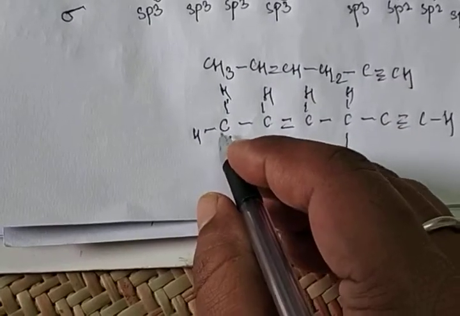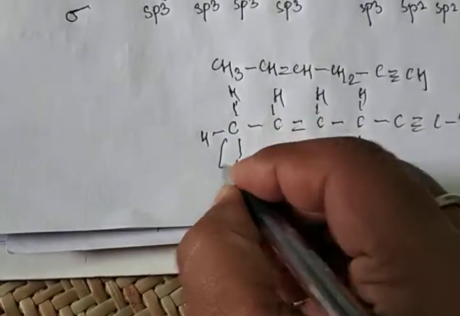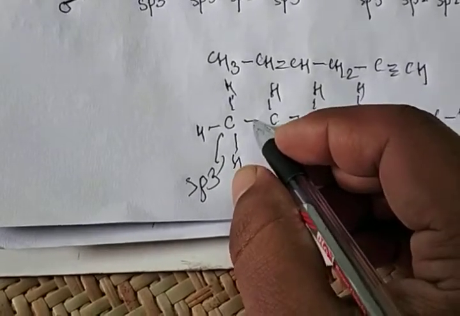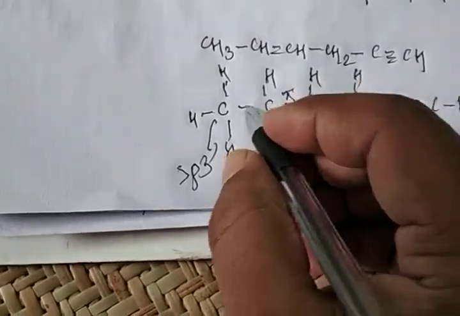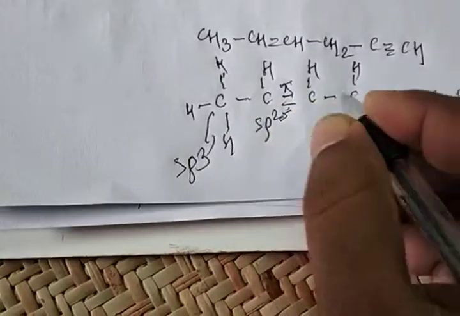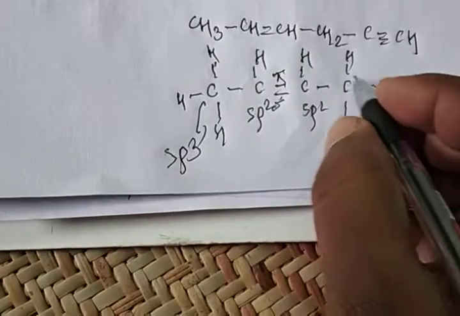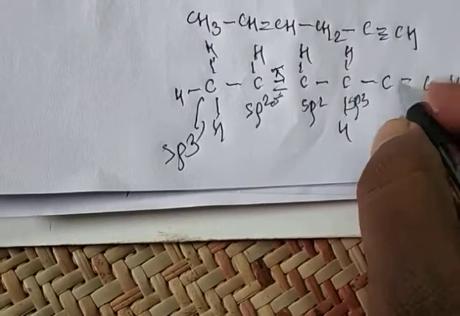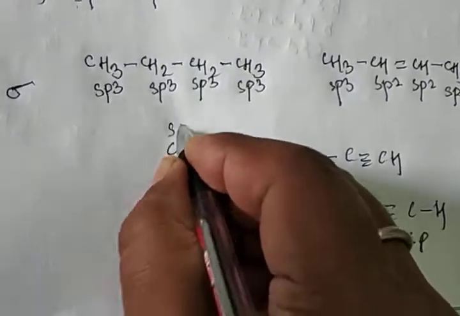So check the first carbon. There are 4 sigma bonds: 1, 2, 3, 4. This carbon shows sp3. Check this carbon: 1 sigma bond, 2 sigma bonds and 3 sigma bonds. This is a pi and this is sigma. So there are 1, 2, 3 sigma. It means sp2. This is also 1 sigma, 2 sigma, 3 sigma. This is sp2. This is 1, 2, 3, 4. This is sp3. And this carbon has only 1 and 1 sigma, 2 sigma bonds. This is sp. And this carbon also 1 and 1. This is all sp.